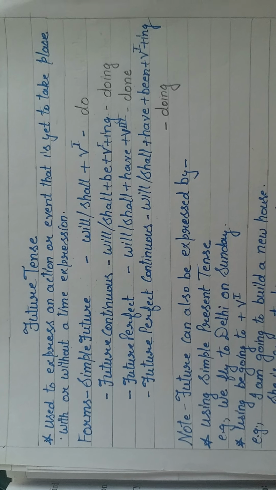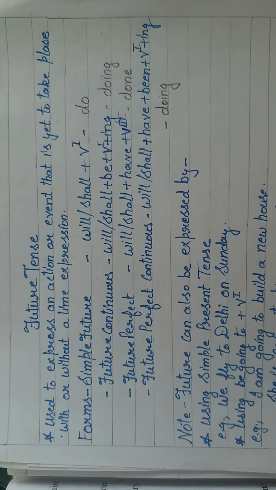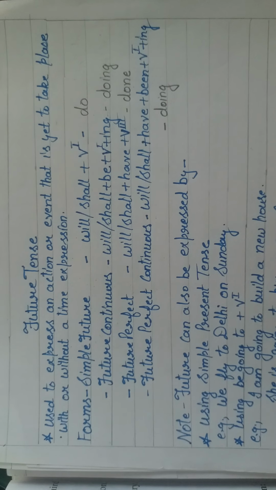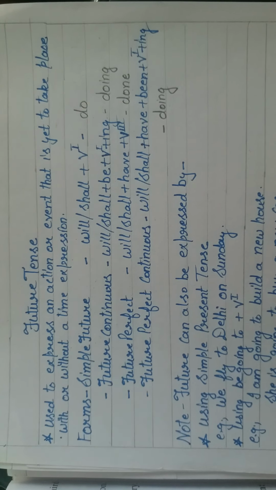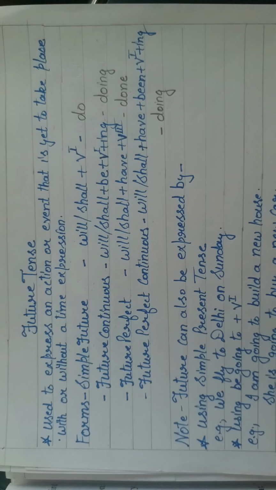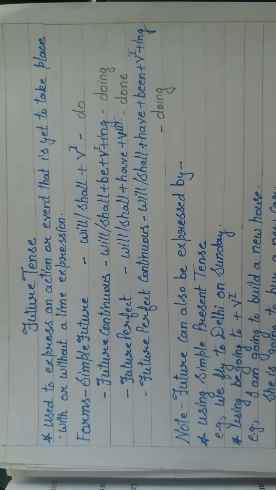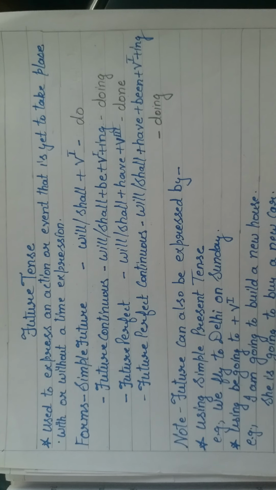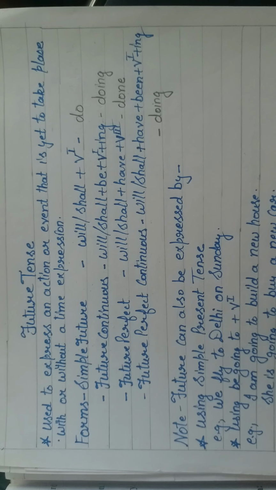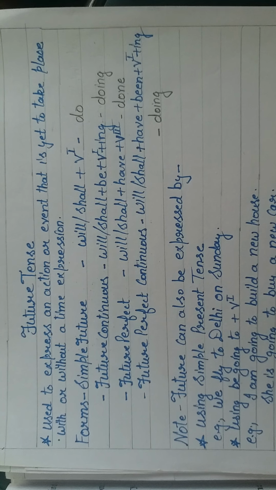Then forms. As we have discussed earlier also, each tense has 4 forms. Maybe it is present tense, maybe it is past tense or future, each tense has 4 forms like simple, continuous, perfect, perfect continuous. So it also has 4 forms like simple future, future continuous, future perfect, future perfect continuous.